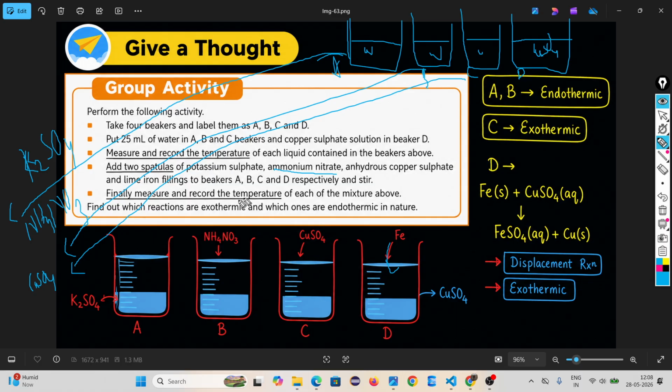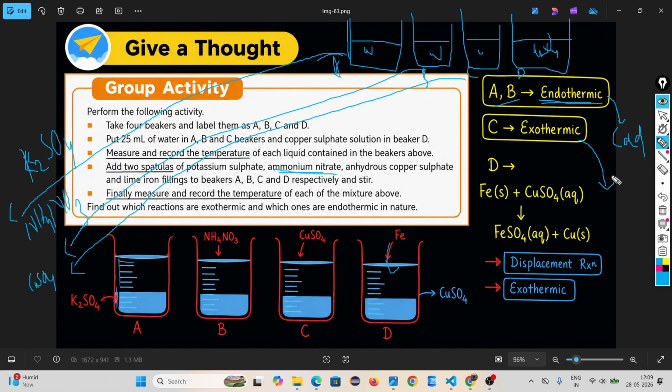In beaker B, water with the ammonium nitrate. So these two are endothermic. Endothermic means when you touch the beaker, you feel some cold, because it absorbs heat from the surroundings. C is exothermic.